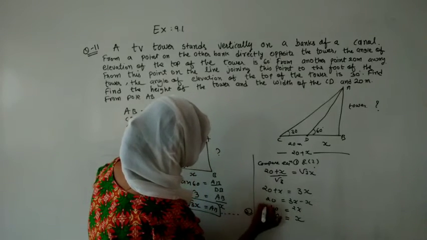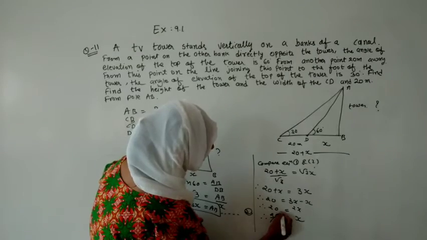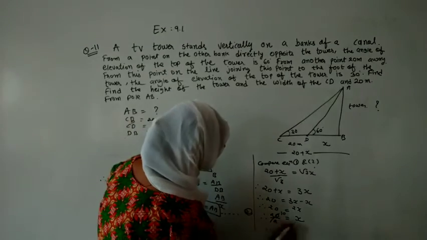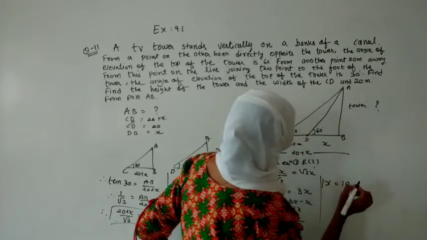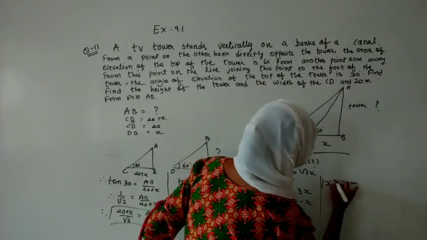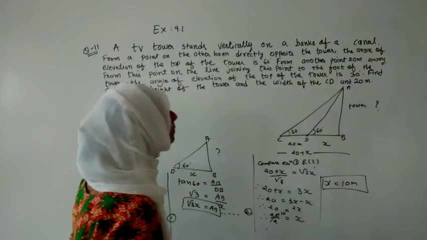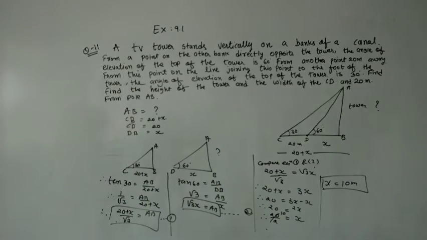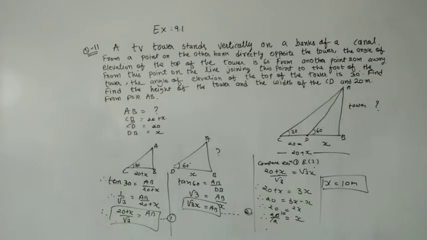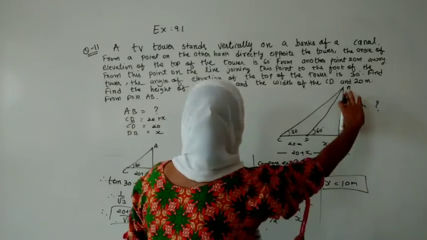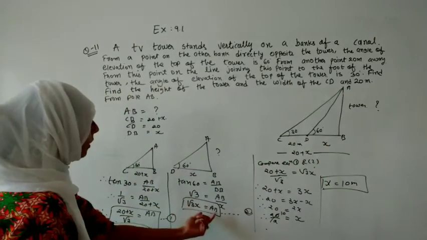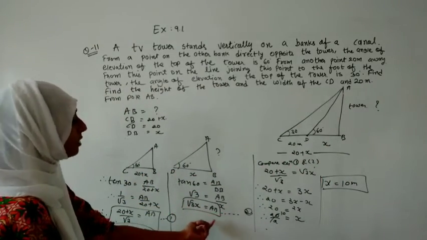So therefore here we are writing 2 tens are 20. So therefore the value of x we got, x we got as 10. If it is in meter, write it as meter. If it is in centimeter, write it as centimeter. So it is in meter, so we have written it, we have found x. But here the interesting thing is that this one is 10 as well as AB, what we have guessed. So the value of AB we have to substitute somewhere.